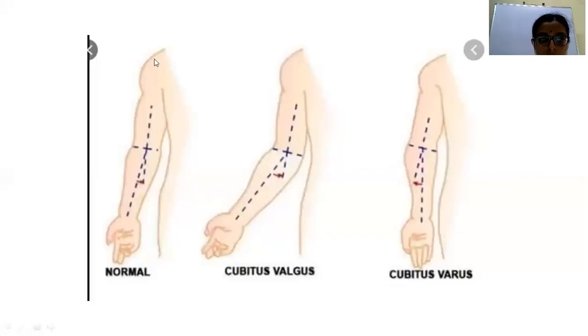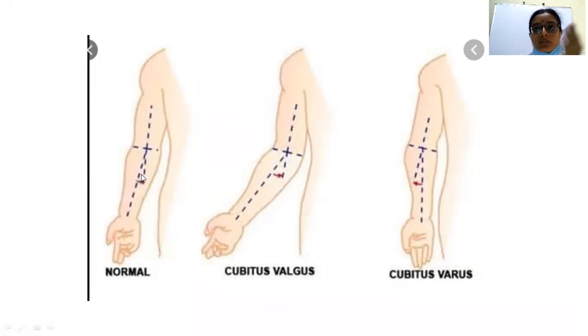So this is the carrying angle. Here you can see I'm showing it with the cursor. This is the axis along the arm, and then this is the angle along the axis along the forearm. So you can see that normally the forearm is slightly deviated outwards from the body. So this is called the carrying angle.